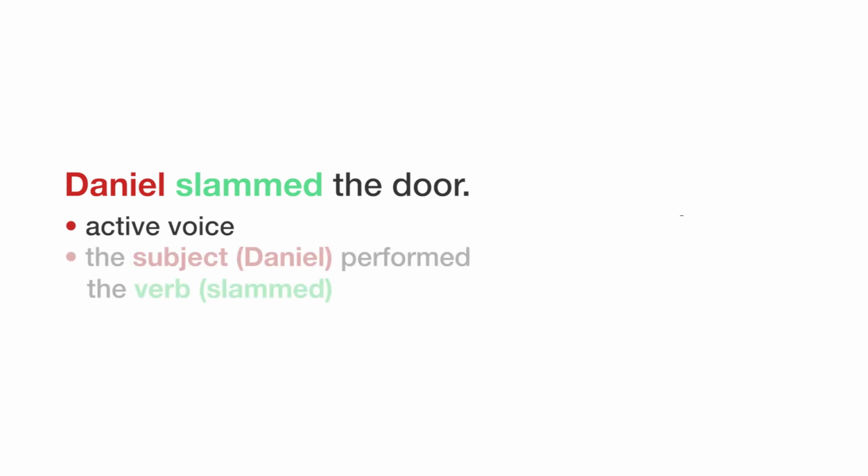In this example, Daniel slammed the door. The subject is in red and the verb is in green. This sentence is an active voice because Daniel, the subject, performed the verb slammed.